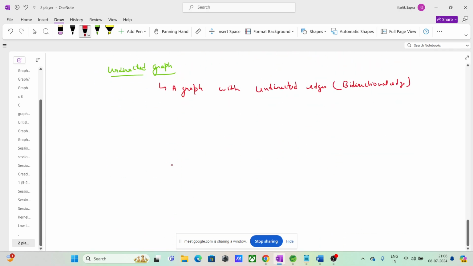So we can also draw it like something like this. If you want a multi-node structure, right? So it is like A with an edge without an arrow, that is your undirected edge. B, C and A. So this is your undirected graph. Bidirectional edges are inside it, right?